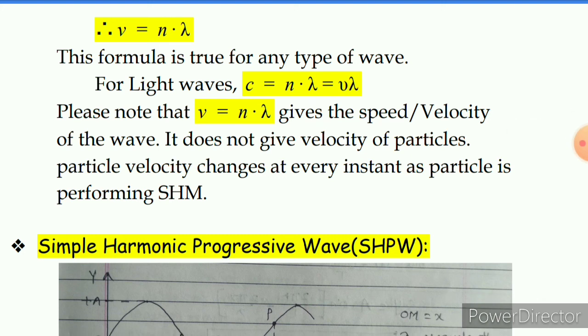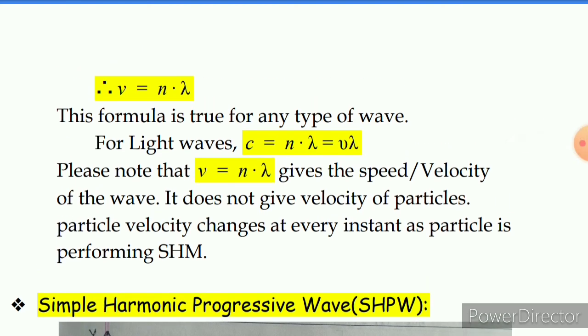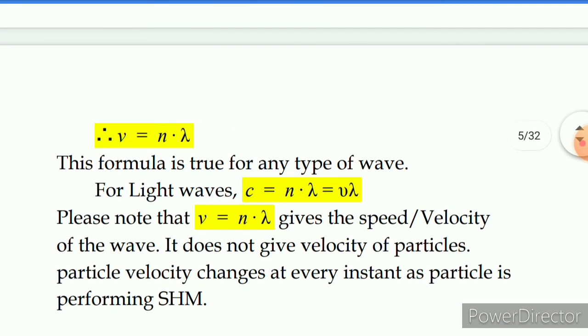So this equation gives you the speed of the wave, whereas, this is a very important aspect for us to understand, this equation does not give us the velocity of particles. It is going to give you the speed of the wave, because each and every particle of the medium is performing SHM, simple harmonic motion.